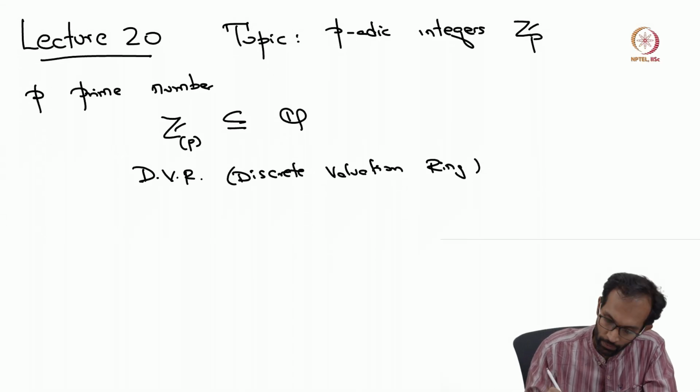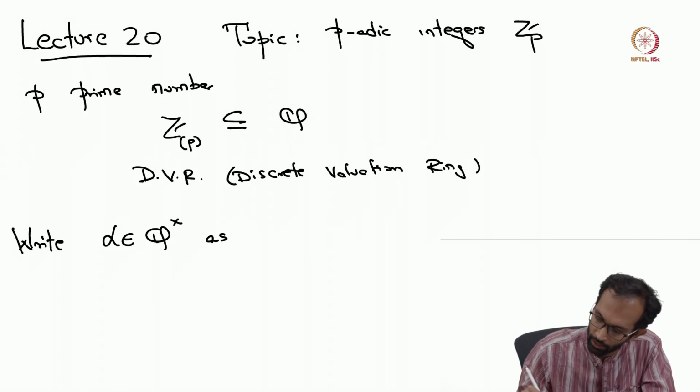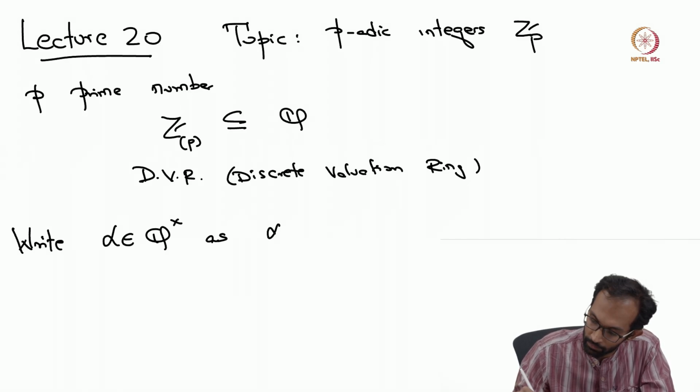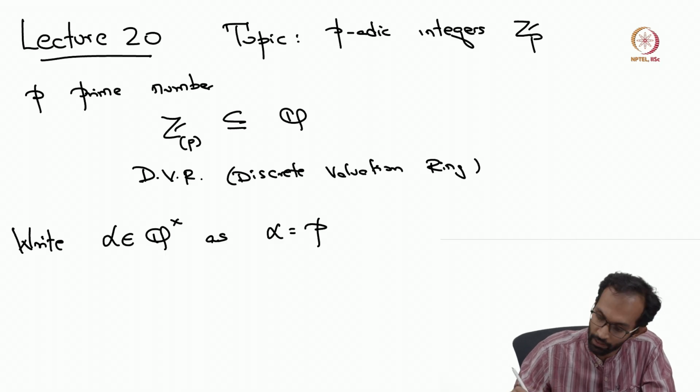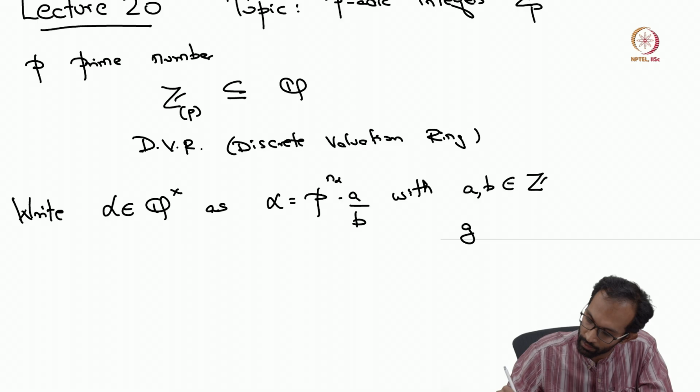And to describe the valuation, you take an element alpha that's not 0 in Q, and you write this as a fraction, p^n times a over b, where a and b are integers with the property that they are co-prime to p.